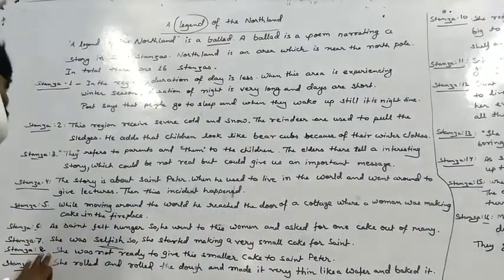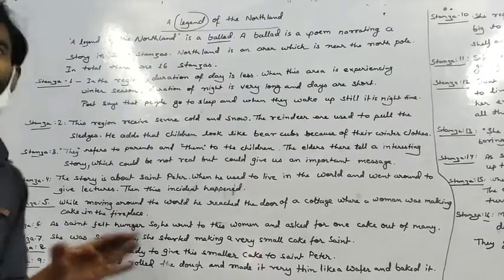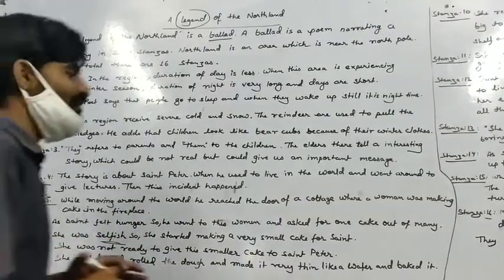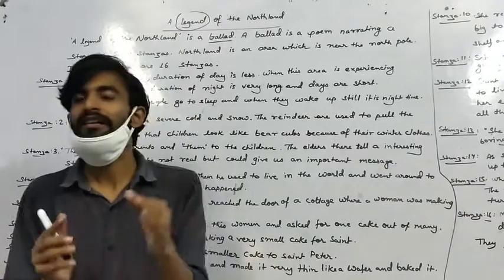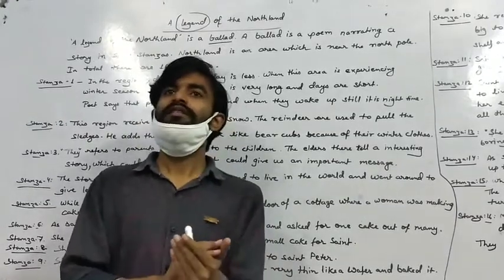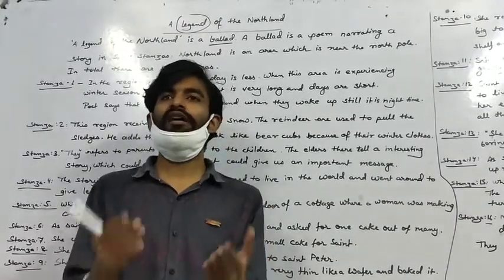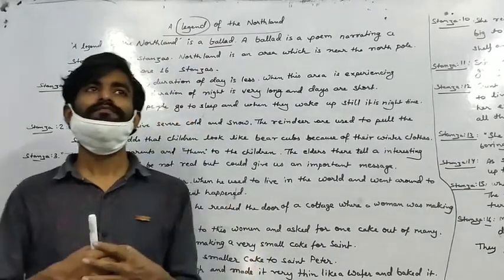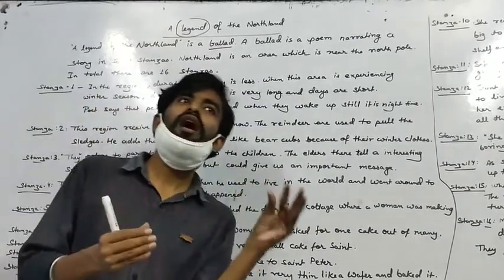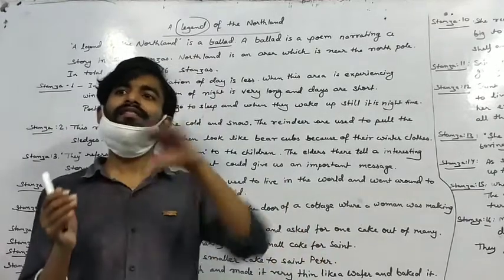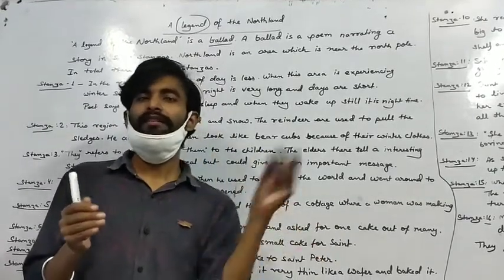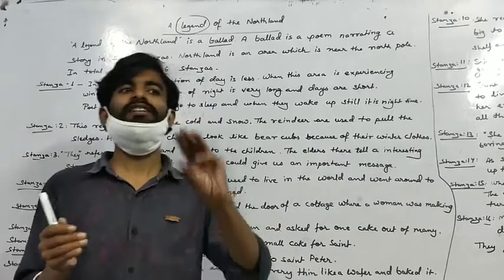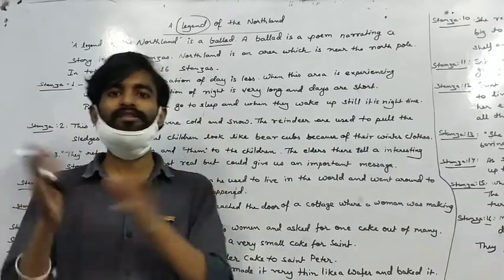Now, stanza 8 tells us that she was not ready to give even the smaller cake to the saint. It means she prepared one small cake. Then when she saw that cake, she thought that this cake is also very big. So she started to make another small cake. Now when that small cake was made, again she saw that it was also a bigger piece to give.